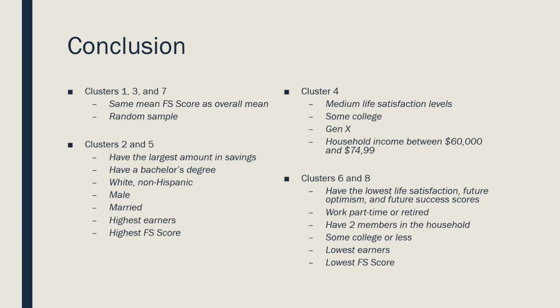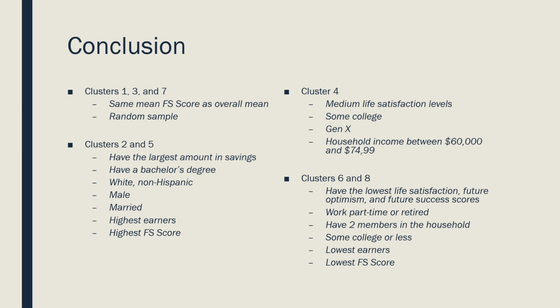So to bring it all together, clusters 1, 3, and 7 have the same mean, a mean of 50, which is the overall FS score for the entire sample, or the entire data set. When you look at them, there's a decent amount of variation in there, so I sort of think of this as a bit of a random sample of the data set. Clusters 2 and 5, on the other hand, have the largest amount in savings. They have bachelor's degrees. They're white, non-Hispanic males who are married. They are the highest earners and have the highest financial stability score.